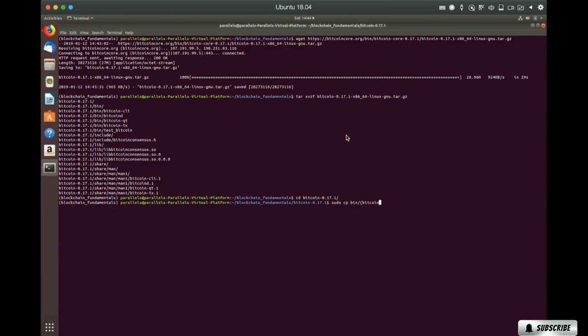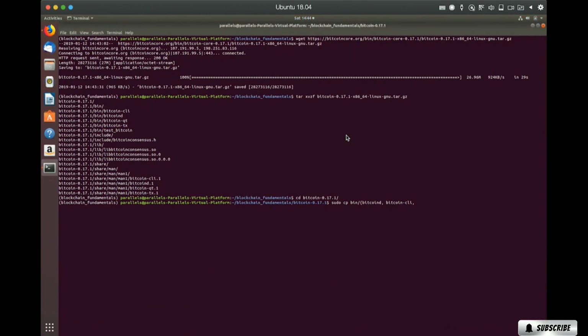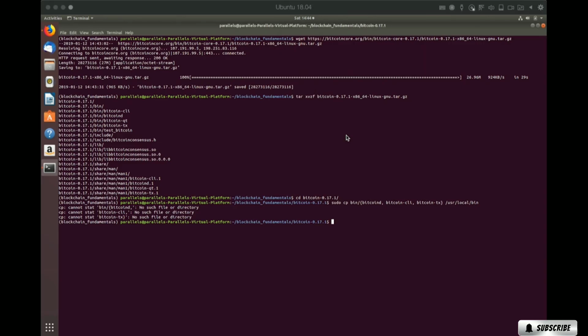What we want is bitcoind, which is the actual application, bitcoin-cli, which utilizes the remote procedure call, the RPC commands. And there's also a bitcoin-tx CLI tool. And we'll install those into our system folder. I think you got to be careful here with spaces. Okay.